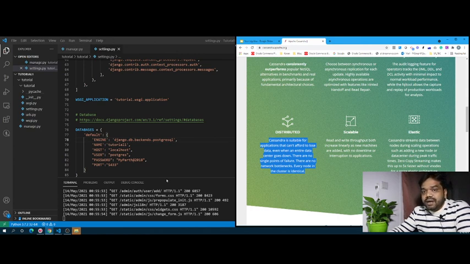I think my camera battery is going down. I cannot record this. I'll stop this video and later I'll prepare the Cassandra connection with the Django project.